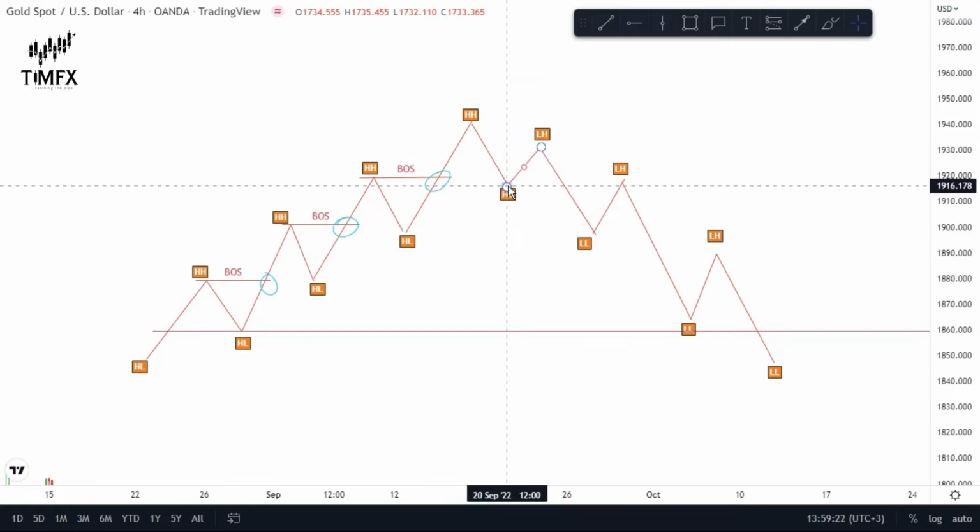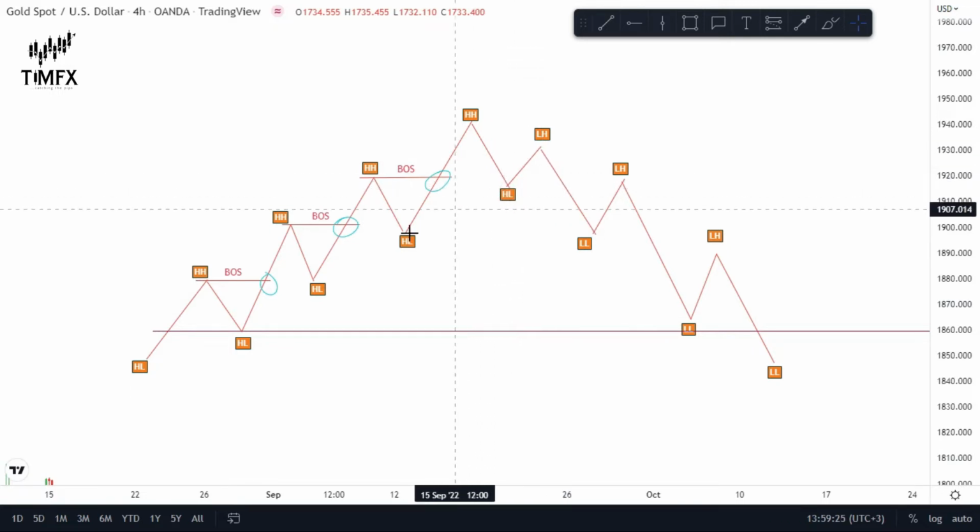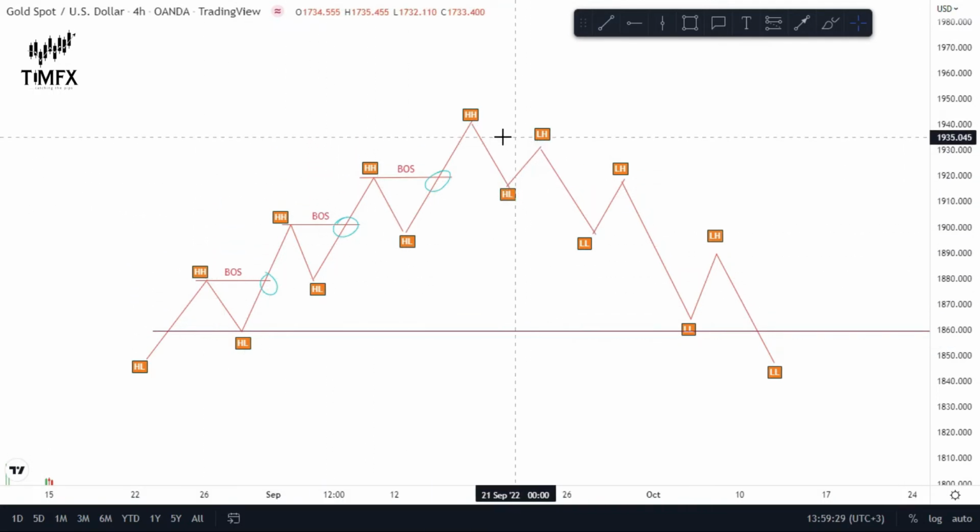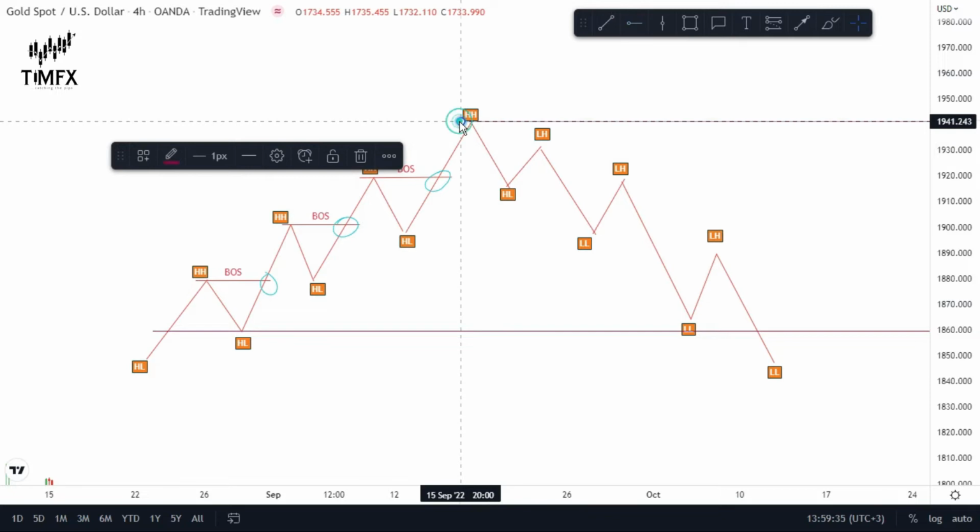So it created a higher low here that was based on the previous uptrend higher low. Then this high couldn't break above this previous high. So we classify this as a lower high. So we are sensing a downtrend.